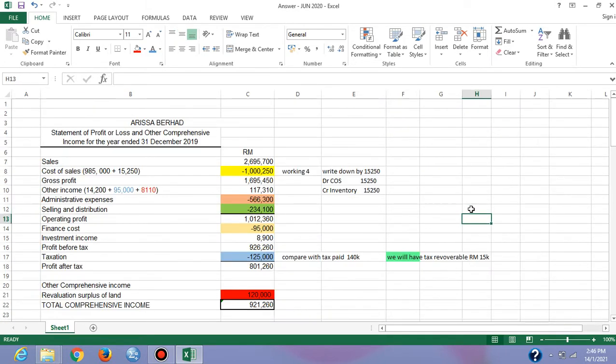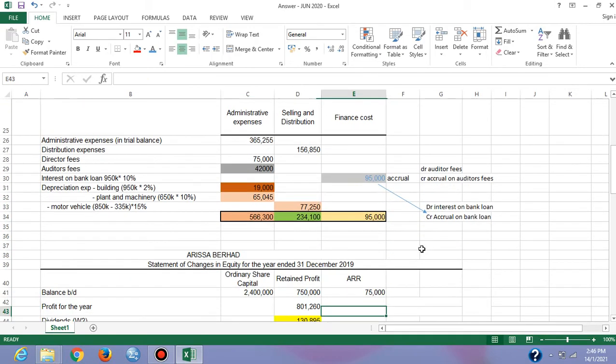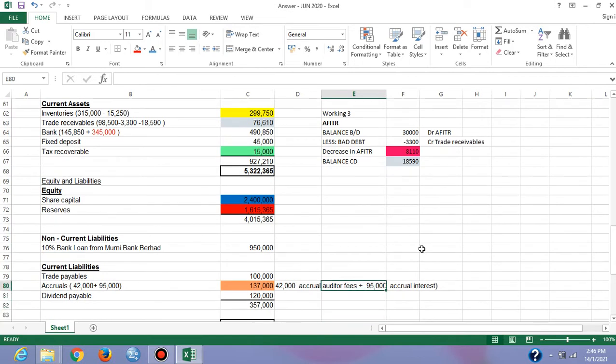And the next one, unpaid interest on bank loan. For the bank loan, the expense will be under finance cost. Look into our trial balance: 950,000 multiplied by 10%. So our interest will be 95,000. So debit interest on bank loan 95,000, and credit account accrual on bank loan 95,000 here.